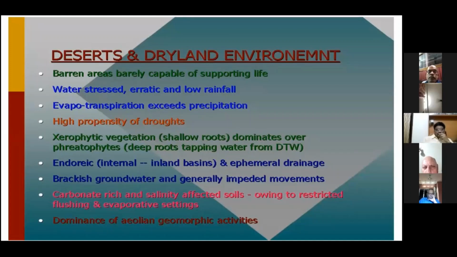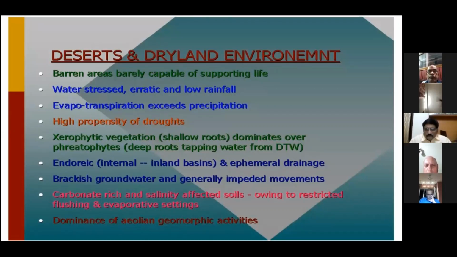The vegetation is mostly xerophytic type with shallow roots, which dominate over the phreatophytes, which have deeper roots that can tap the depth to water table. The depth to water table is generally very deep in desert environments. We have internal drainage systems. Most of the channels come into action only whenever there is heavy rainfall; they are ephemeral drainage systems, and mostly they end up in local depressions or inland basins.